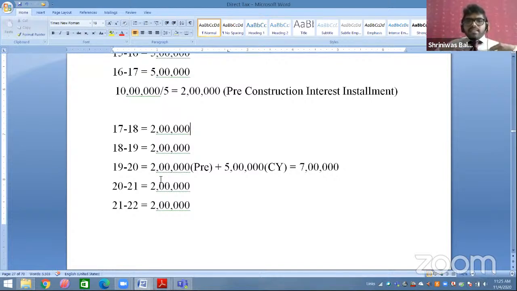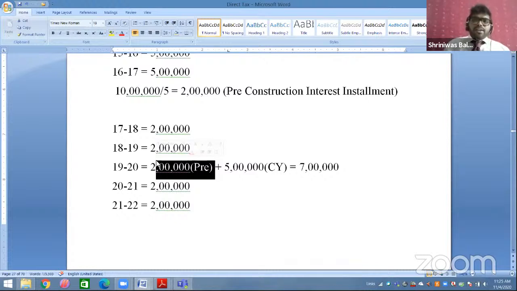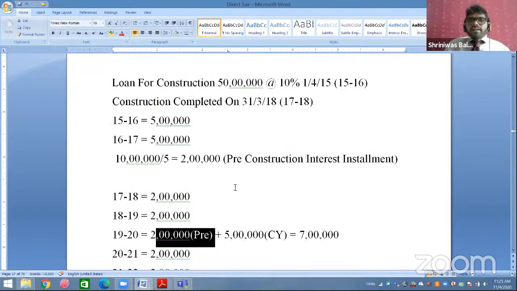Now we are more concerned about 19-20 because this is our previous year. So in 19-20, what is going to happen? 2 lakh rupees of pre-construction interest you are going to receive. Okay. And till 19-20, did you repay the loan amount? No. It means the loan amount is still pending. Yes.